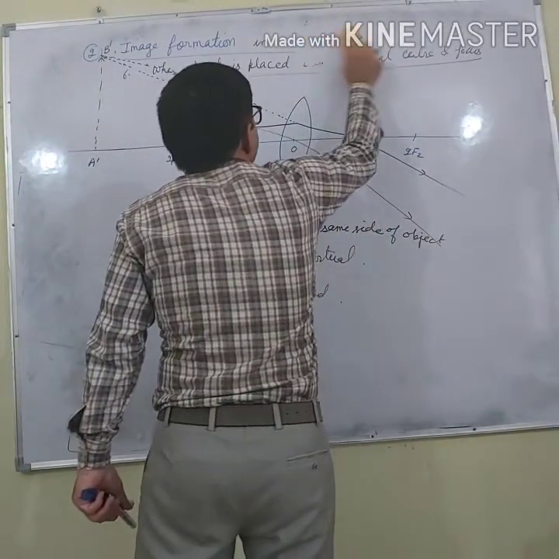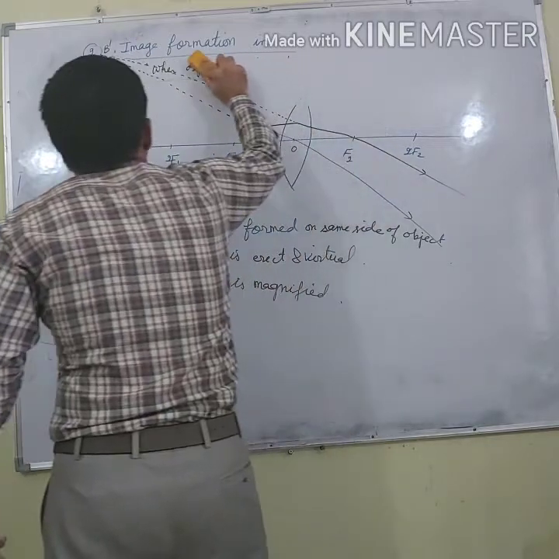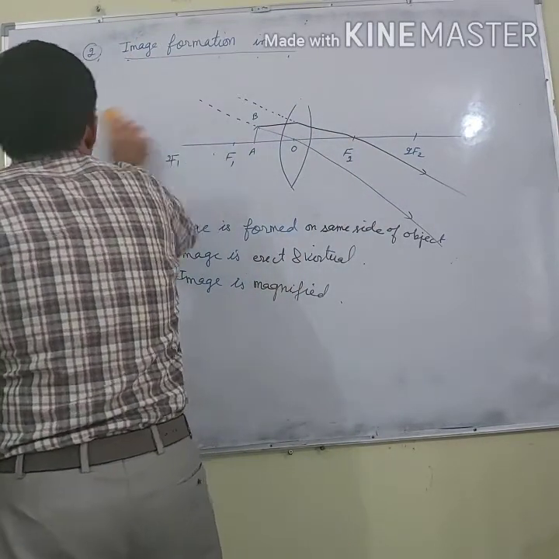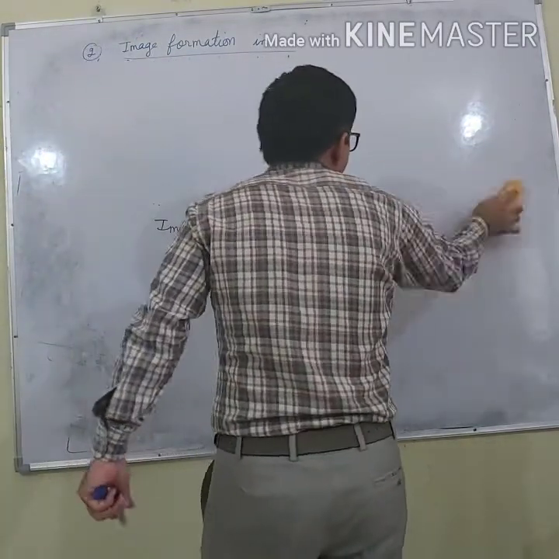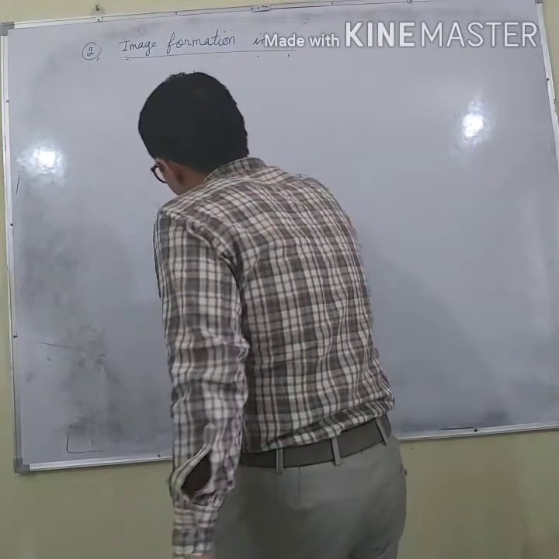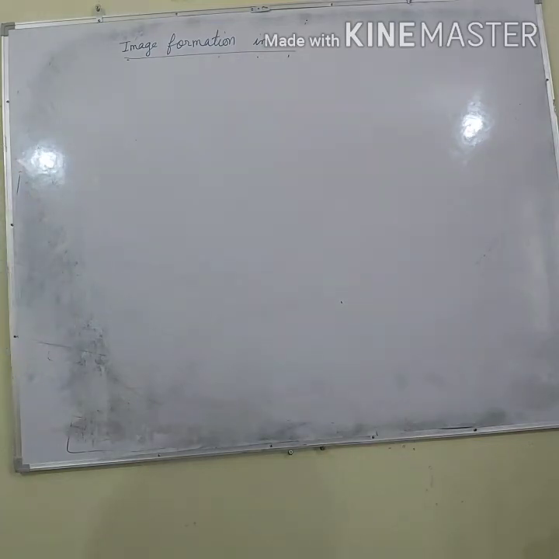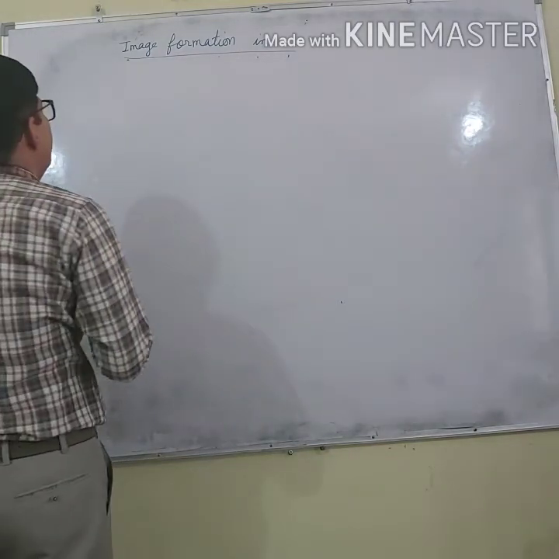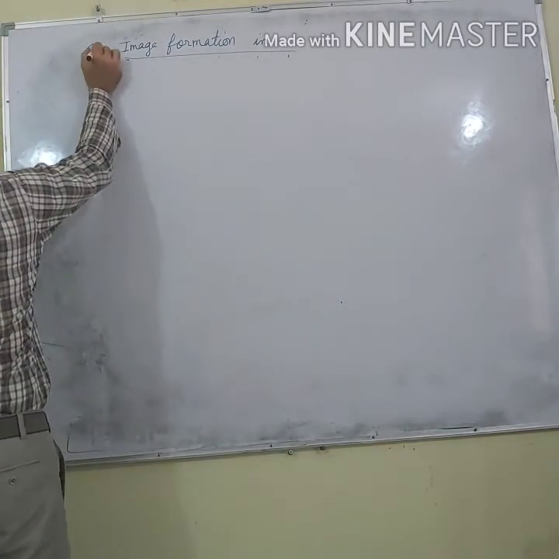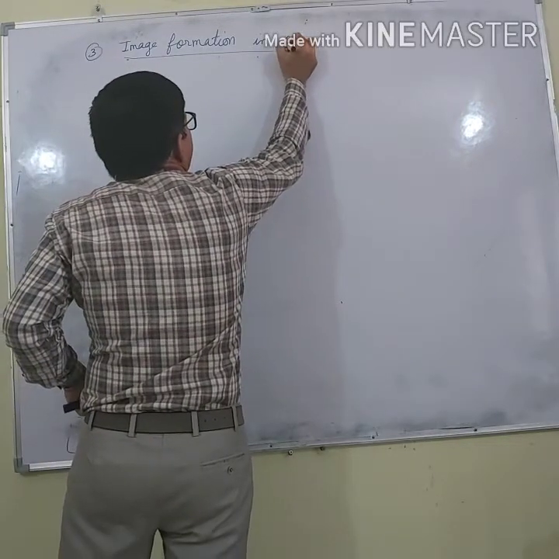Now what is the image formation in case of concave lens? Third topic is this, image formation in case of concave lens.